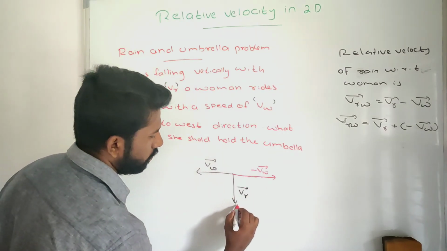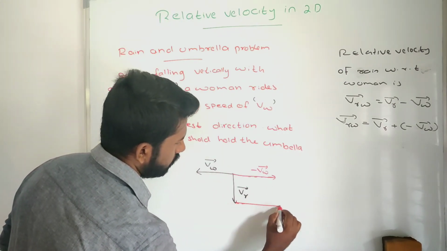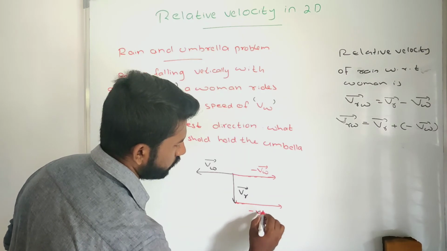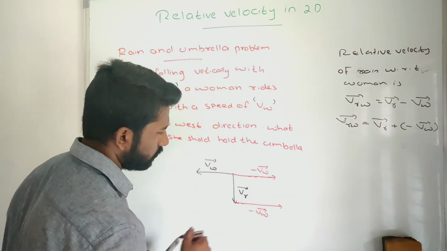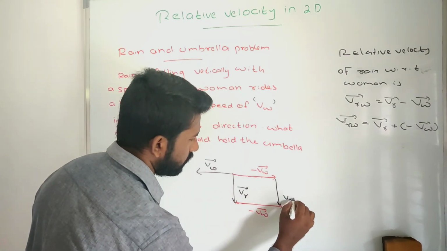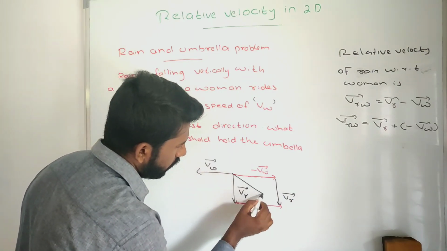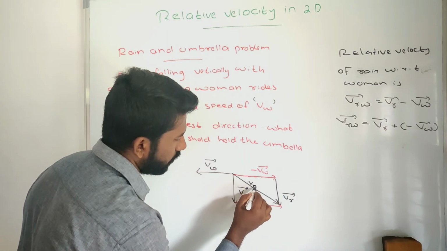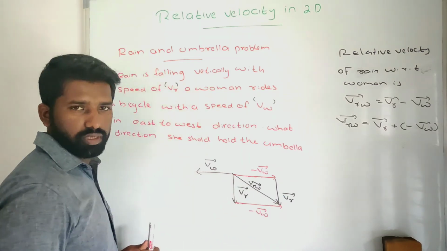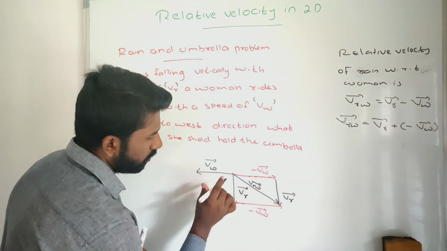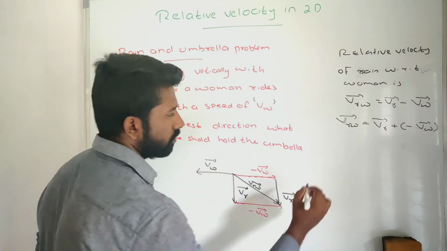Then I'm going to form a parallelogram here. This is also minus VW. Then this is VR, the rain velocity. So the resultant is the diagonal. This is the relative velocity of the rain with respect to the woman. Then what about the magnitude?